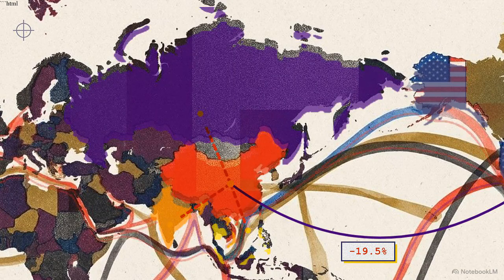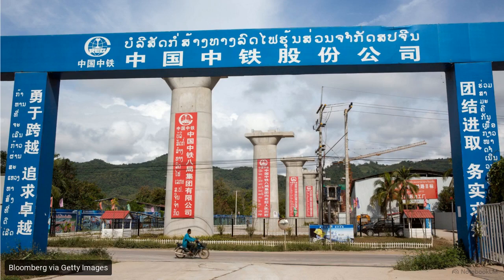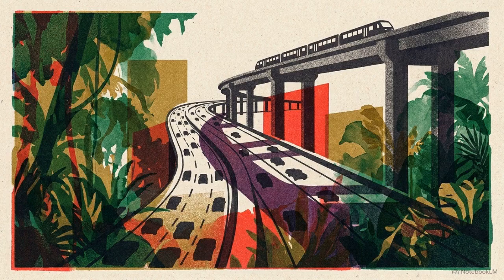Watch the thick trade route to the U.S. shrink, while multiple new flow lines instantly radiate outward from China, establishing deep, expanding trade channels into Vietnam, India, and Russia. This pivot makes Beijing highly resilient to American economic pressure, providing massive physical momentum to their Belt and Road Initiative, exporting concrete, steel, and transit systems to developing nations.